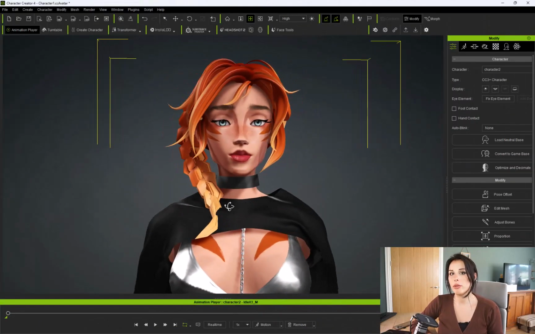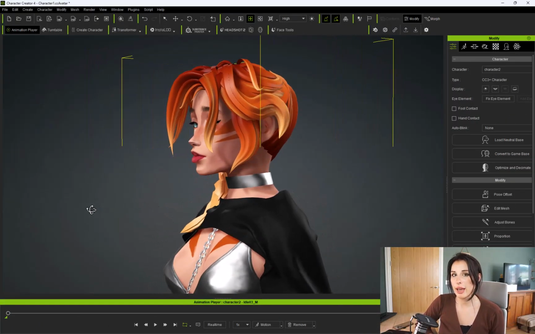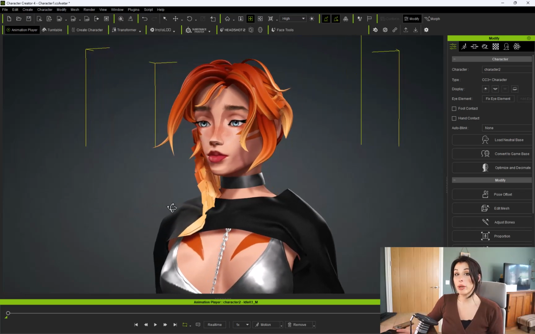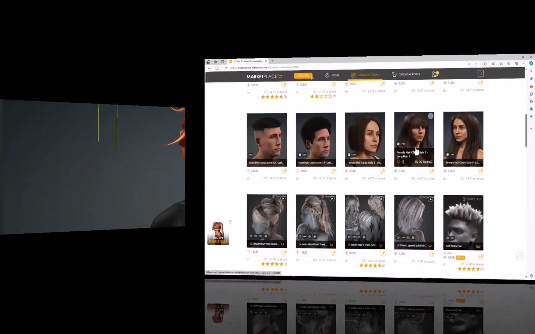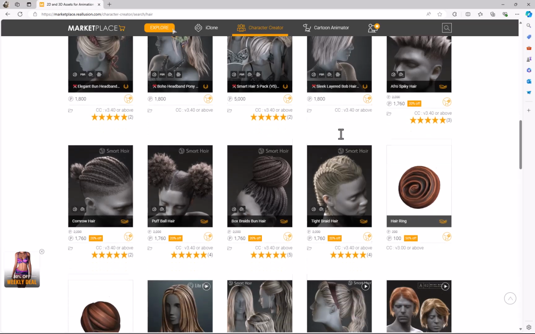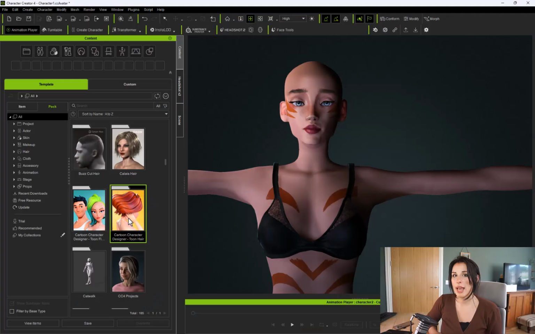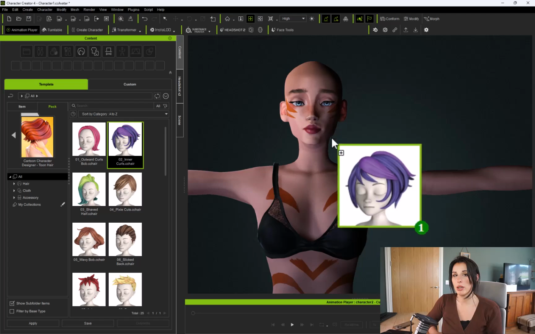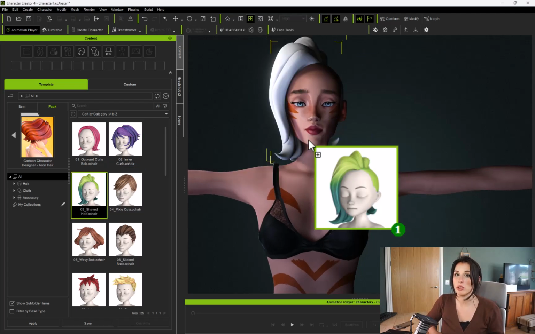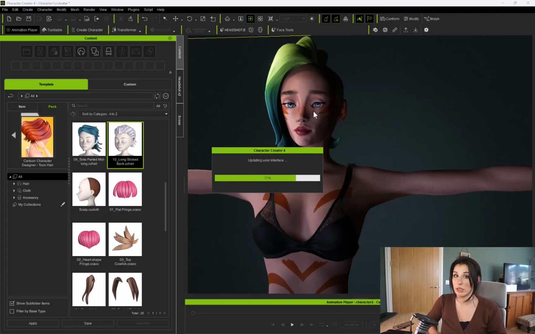So we're now going to be moving on to creating the stylized hair for our 3D character. Now, if you're not interested in making hair and learning how to do it, you can actually buy pre-made hair. A great place to purchase hair assets is from the Real Illusion Marketplace, where it just downloads directly into your content library and you just drag it onto your character.